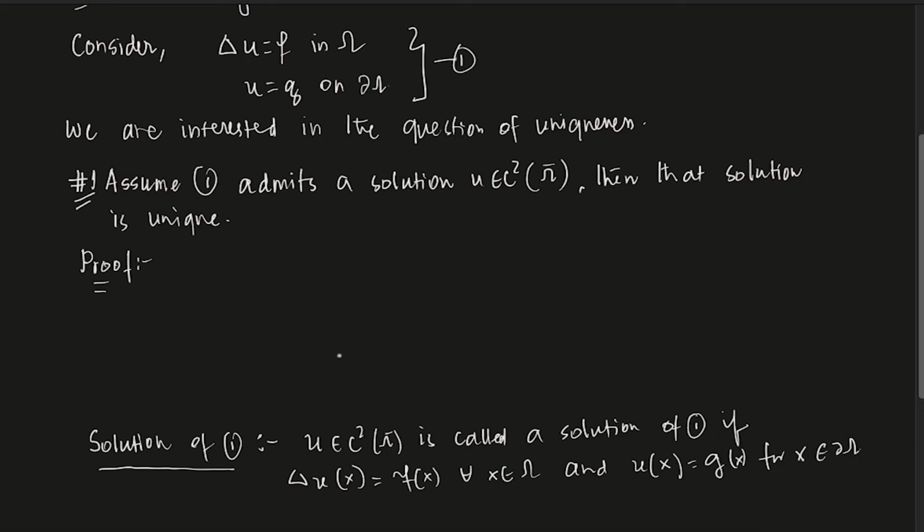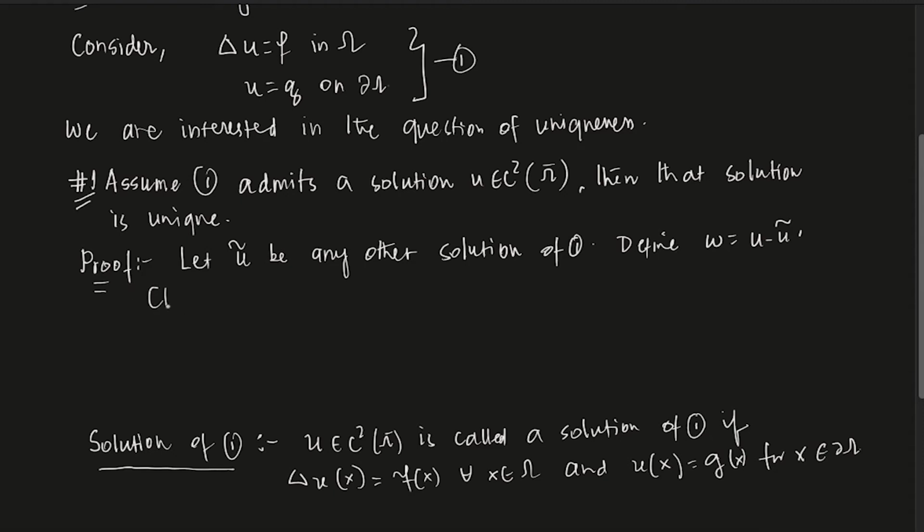So we are saying that if you can find a solution for this problem, then the solution is unique. How do I prove this? Let u tilde be any other solution of (1). Clear? So define w to be u minus u tilde. Initially we have one solution u. I am also assuming that u tilde is another solution of (1), and you define w equals u minus u tilde.